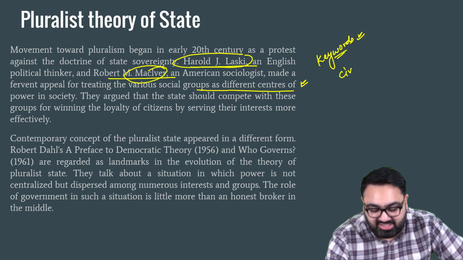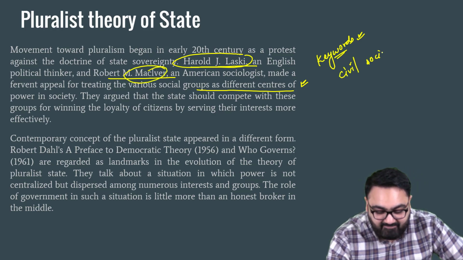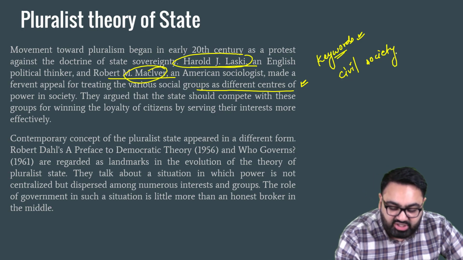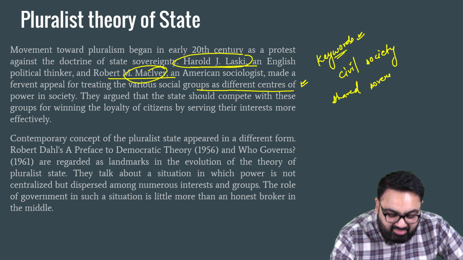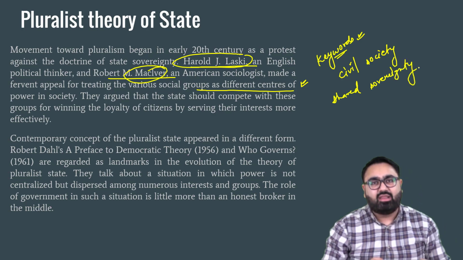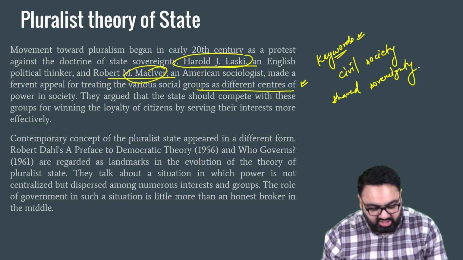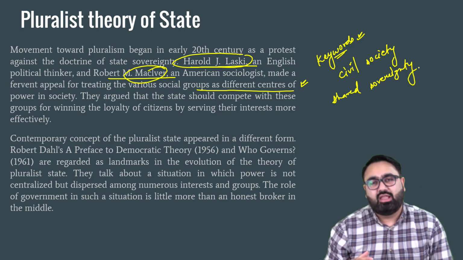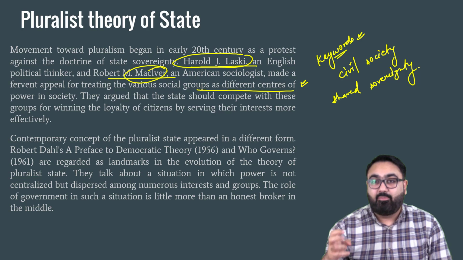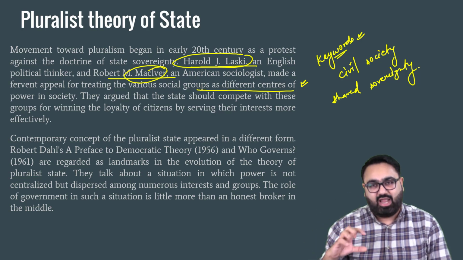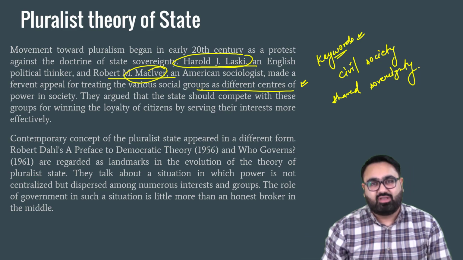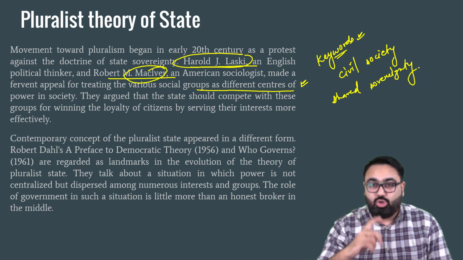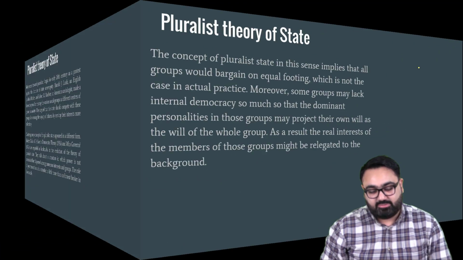Somewhere you should have mentioned civil society. Somewhere you should have mentioned the idea of shared sovereignty. All these are important keywords related to this concept. So whenever you are writing answers on these concepts, on these theories, every theory, every concept has certain important keywords attached to it, and you are expected to mention those somewhere in the answer. Only then can you expect to fetch good marks.